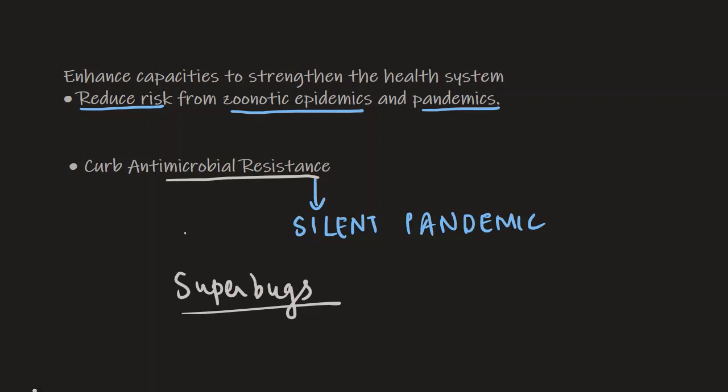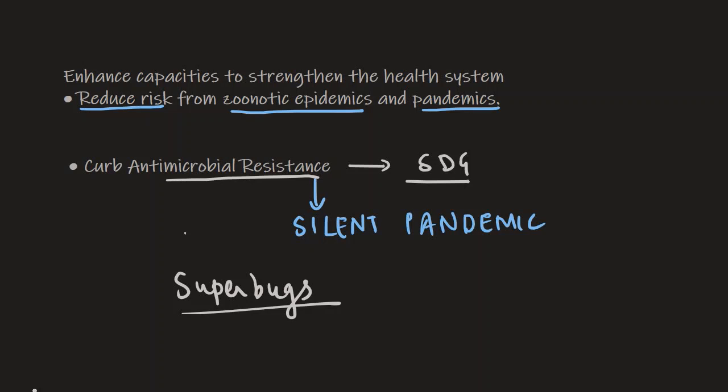So this antimicrobial resistance is basically a global health threat. It is a global development threat, and this actually requires immediate action. It requires concerted multi-sectoral action so that we can achieve our sustainable development goals. It is in fact a big hindrance to our sustainable development goals.